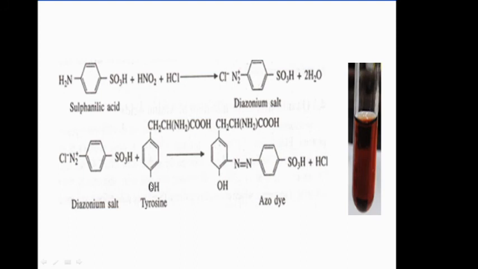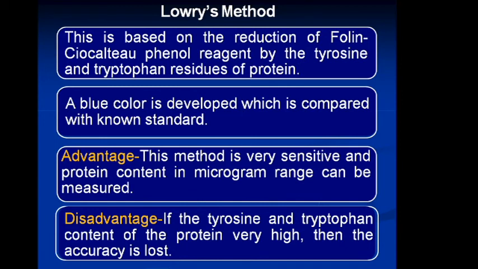Now the Lowry method. This is based on the reduction of the Folin-Ciocalteu phenol reagent by tyrosine and tryptophan residues of protein. A blue color is developed, which is compared with a known standard. The advantage of this method is that it is very sensitive, and protein content in the microgram range can be measured by the Lowry method. The disadvantage is that if the tyrosine and tryptophan content of the protein is very high, then the accuracy becomes less.